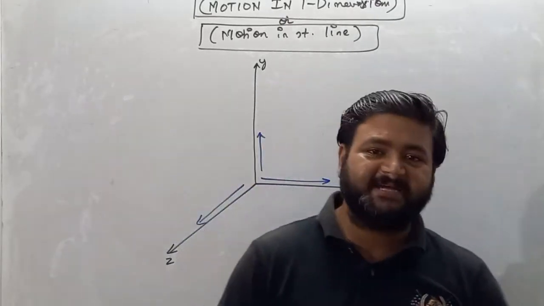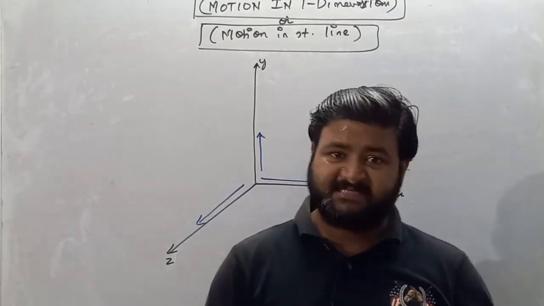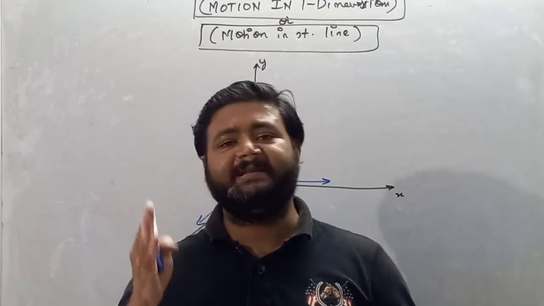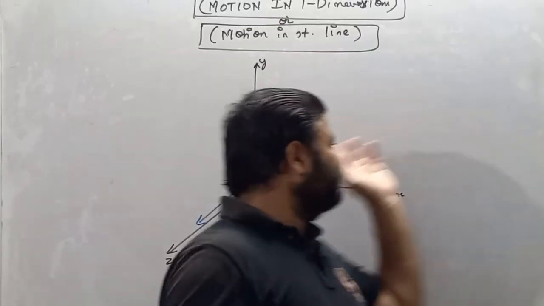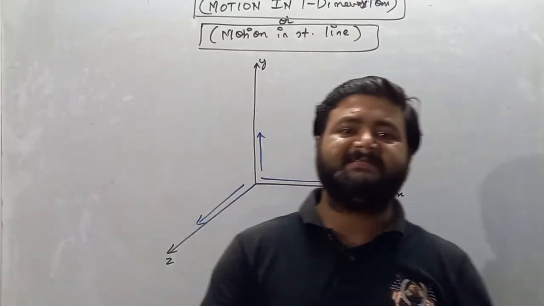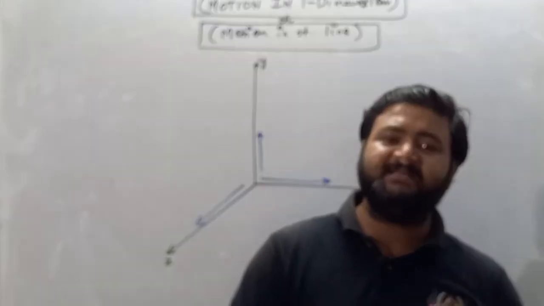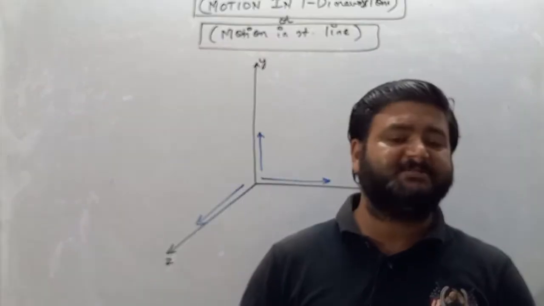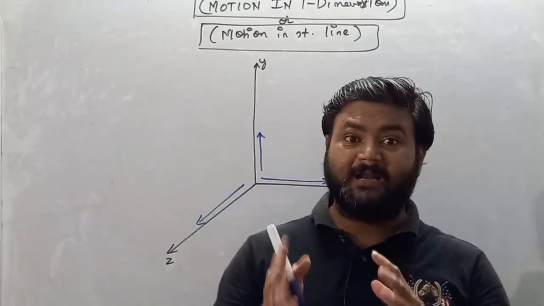I am repeating once again: if a particle can opt only one of the axes out of three, it is said to be in motion in one dimension. If a particle is opting any two axes out of three, it is considered in motion in two dimensions. And if a particle is opting all three axes, it is considered to be motion in three dimensions. I hope you all are getting my point.